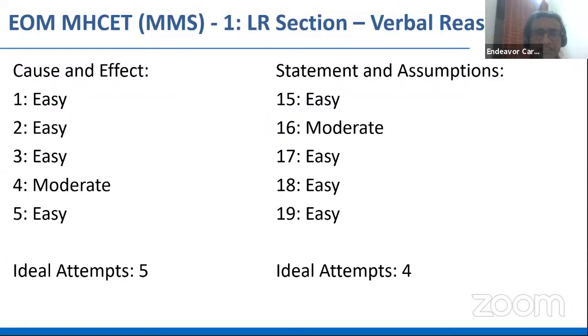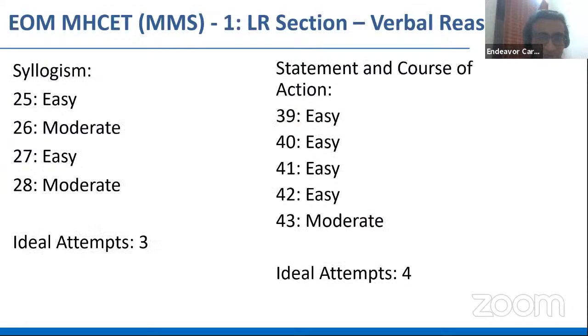If we talk about the verbal reasoning section, there were 5 questions on cause and effect, right? In cause and effect there is nothing much, you just have to remember 2 rules, and these 5 questions can be solved easily, right? Statement and assumption, again, a set of easy questions, right? Now, one thing about MHCET is that it is a speed-based entrance exam. So difficult questions are rare. It is just about speed. You keep your speed and you'll be able to solve a good number of questions. So here also ideal attempts would have been 5, right?